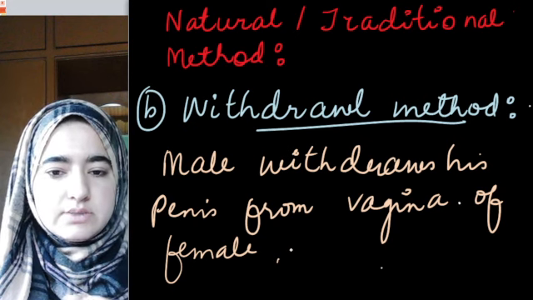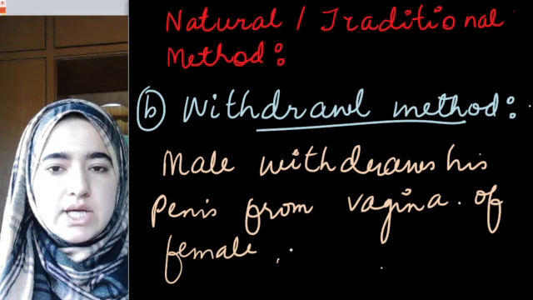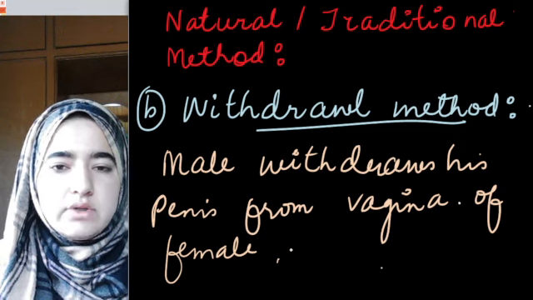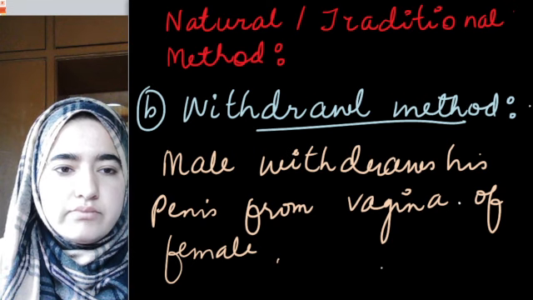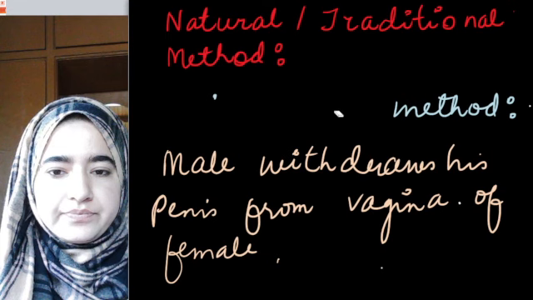He just withdraws his penis and ejaculates outside, not inside the vagina. This is one of the methods which can be used as natural methods in order to avoid pregnancy.